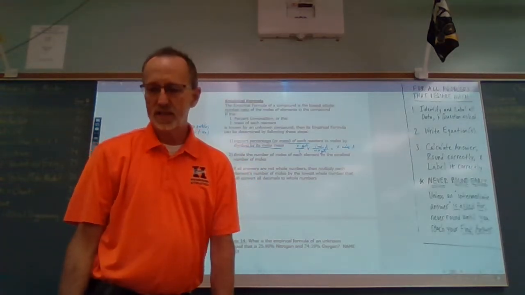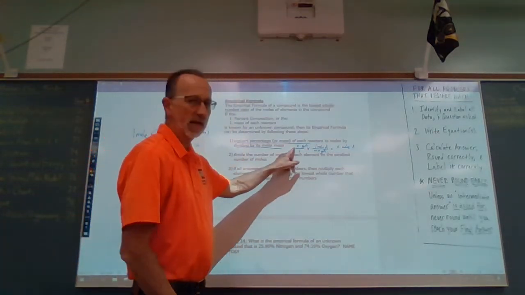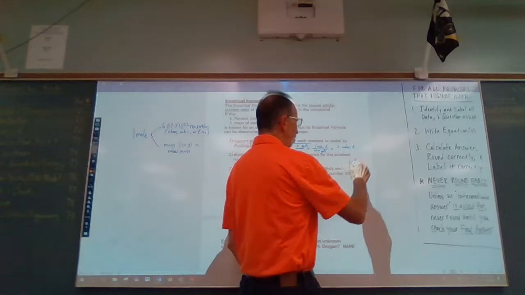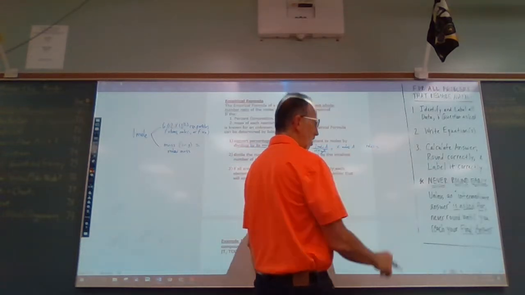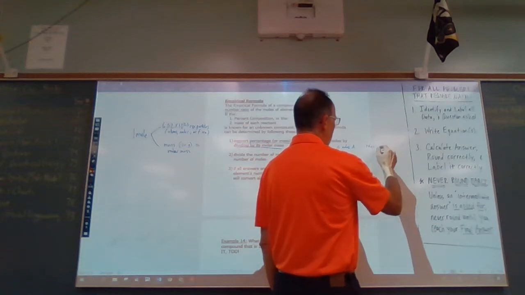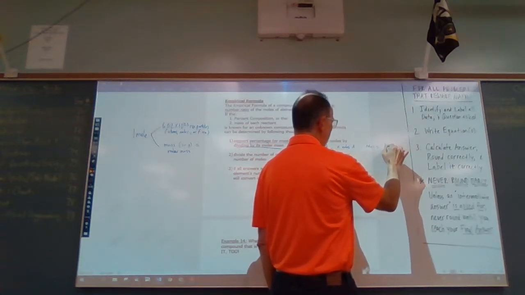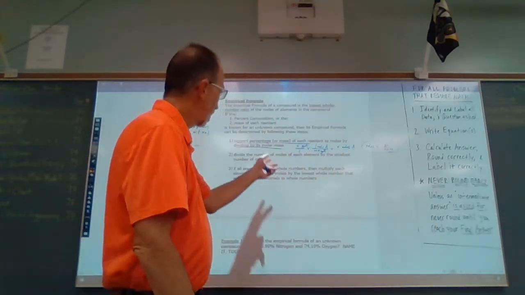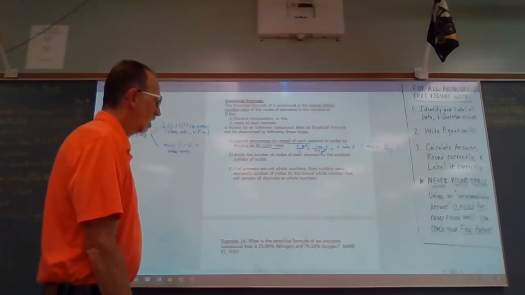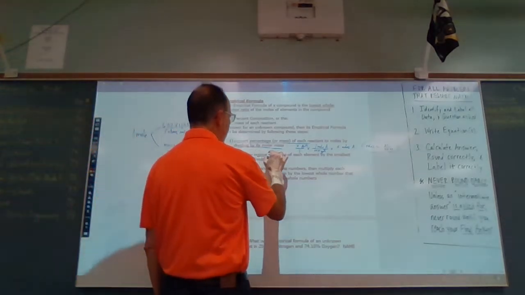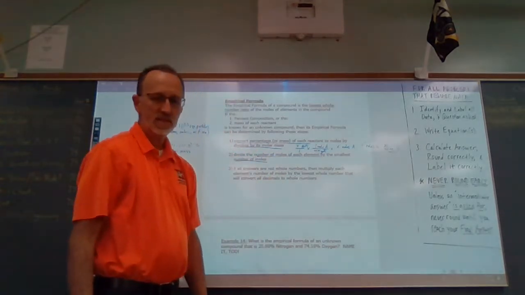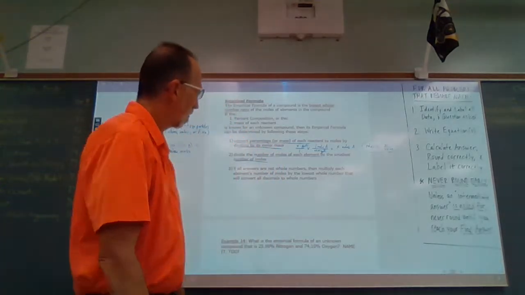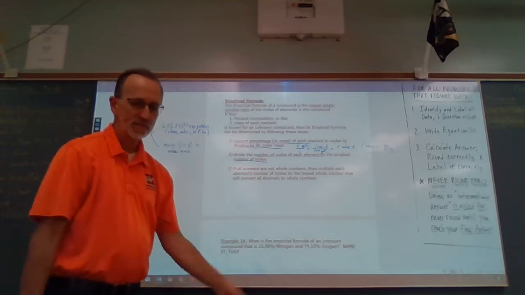So think about mathematically what we did. We took its mass right here initially, and we divided by its molar mass. So then the moles, in a little shortcut type equation, is equal to the mass of a substance divided by its molar mass, all right? And so that's where this comes from right here. Secondly, divide the number of moles of each element by the smallest number of moles that you have. Okay, this is going to get us to a percentage. All right, or a decimal, or fraction.